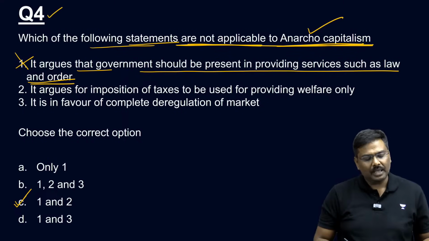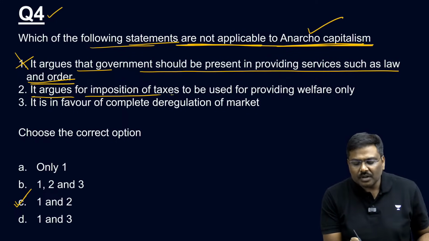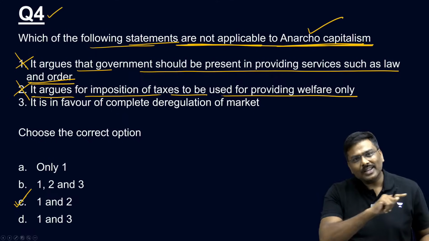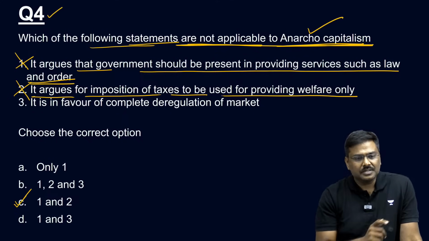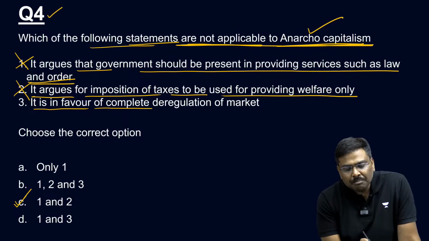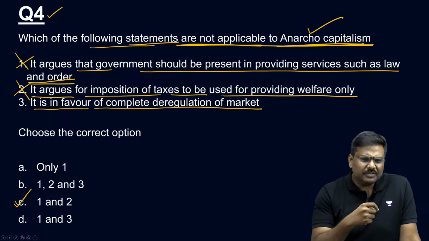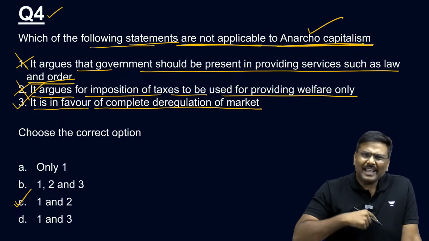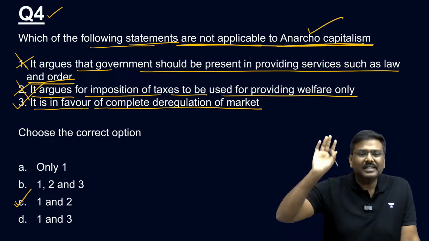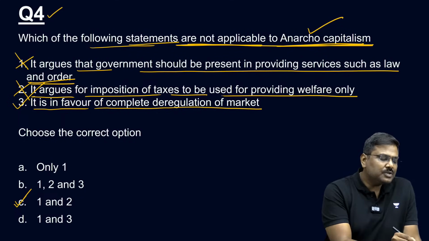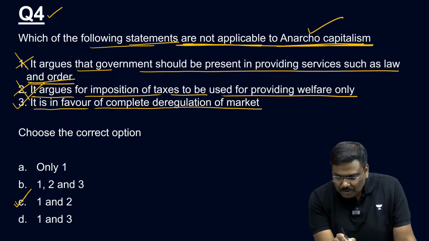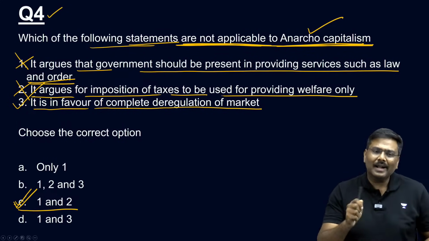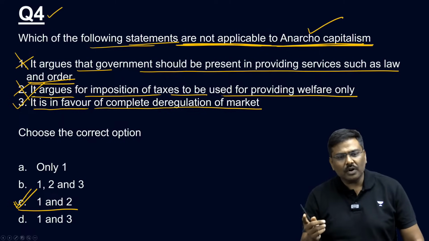First one, it is not applicable. It argues for imposition of taxes to be used for providing welfare only? No, it doesn't argue for the imposition of taxes. Third one, it is in favor of complete deregulation of the market. Yes, in fact, anarcho-capitalism proposes complete deregulation. So the first one is wrong, the second one is wrong. You are supposed to find which of the features are not applicable, so the right option will be option C, 1 and 2 only. Is it okay? Can we go forward now?